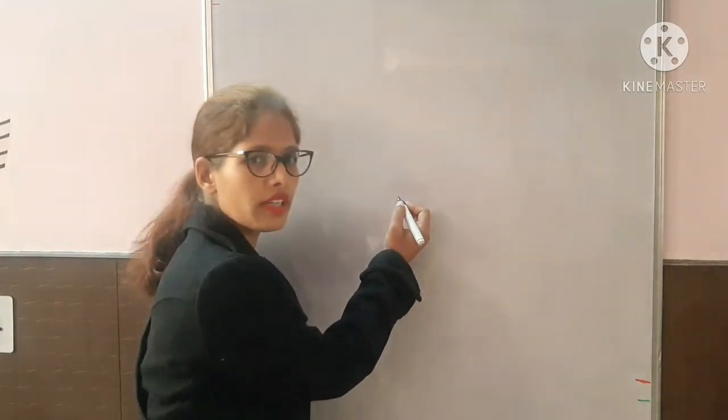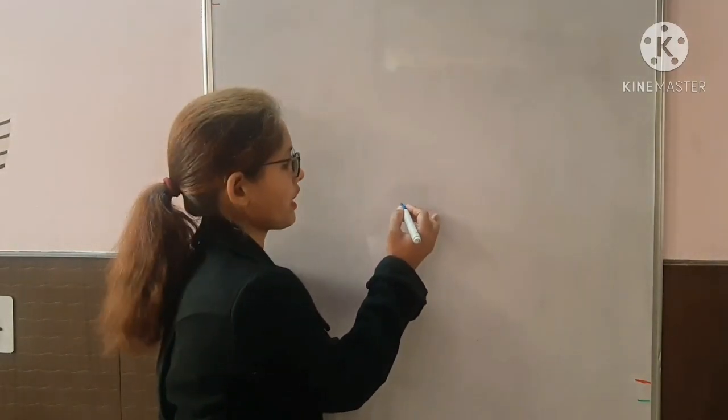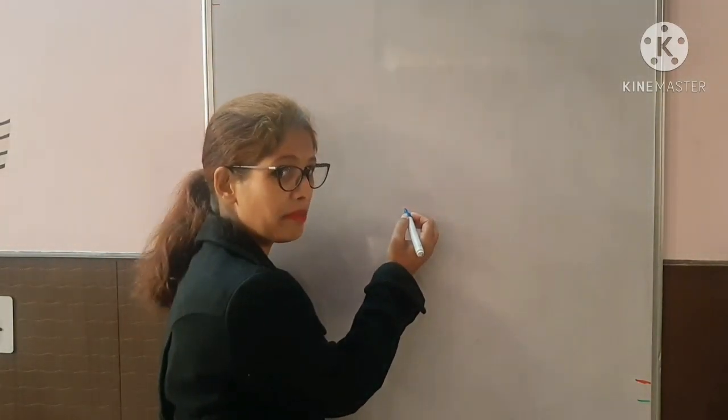Hello everyone. In our previous class, we discussed the motion of an object in one dimension under the influence of Earth's gravitational force. Today we are going to discuss the motion of an object in two dimensions. Let's recap what we discussed in the previous class. If any object moves under gravitational force in one dimension, what does it mean?